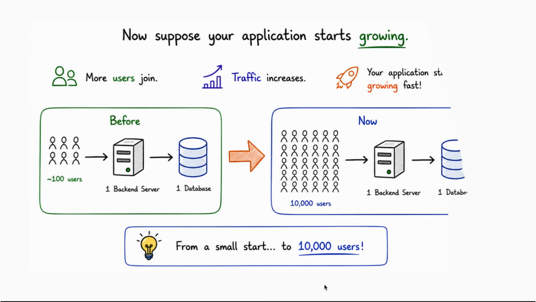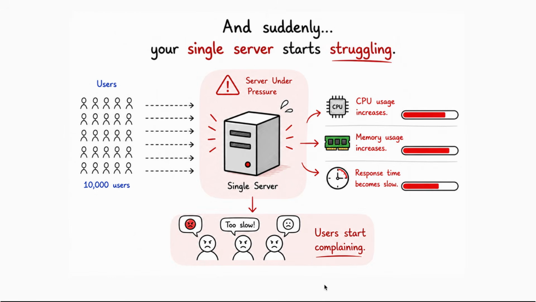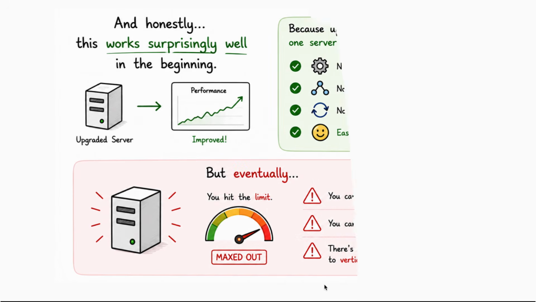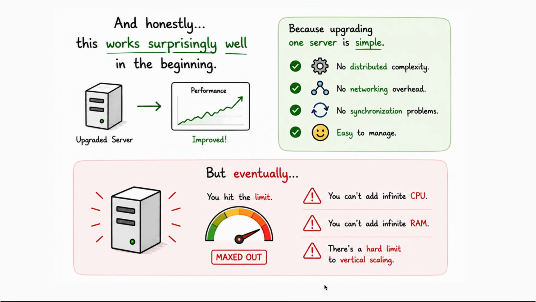Now, suppose your application starts growing, more users join, traffic increases. Instead of 100 users, you now have 10,000 users, and suddenly your single server starts struggling. CPU usage increases, memory increases, response times become slow. Users start complaining. So, what's the first thing companies usually do? They scale vertically, meaning they upgrade the server, more CPU, more RAM, more powerful machine. This is called vertical scaling, and honestly, this works surprisingly well in the beginning because upgrading one server is simple. No distributed complexity, no networking overhead, no synchronization problems.